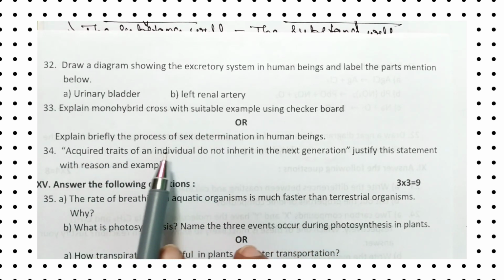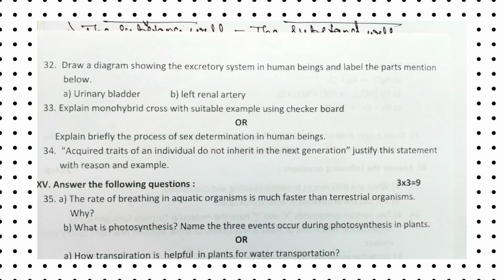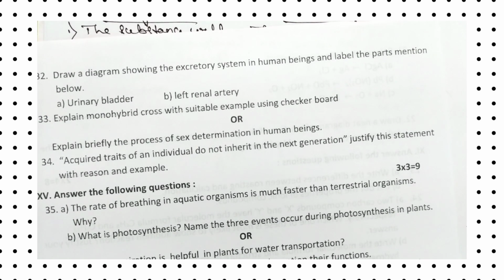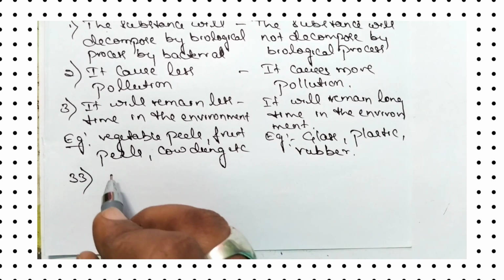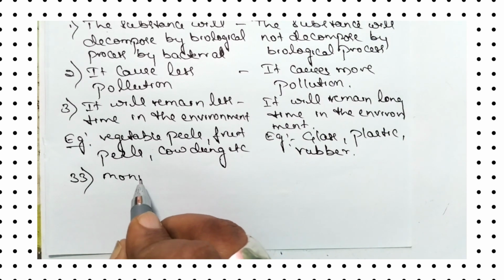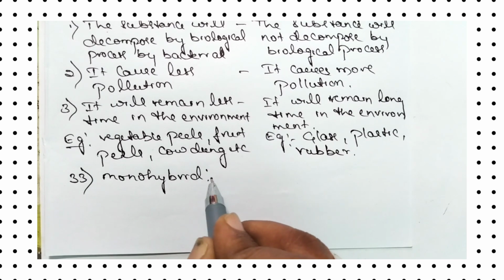Or another option is there, internal choice: explain briefly the process of sex determination in human beings. Now let us answer both the questions. So 33, what is meant by monohybrid cross? So let us answer this one.